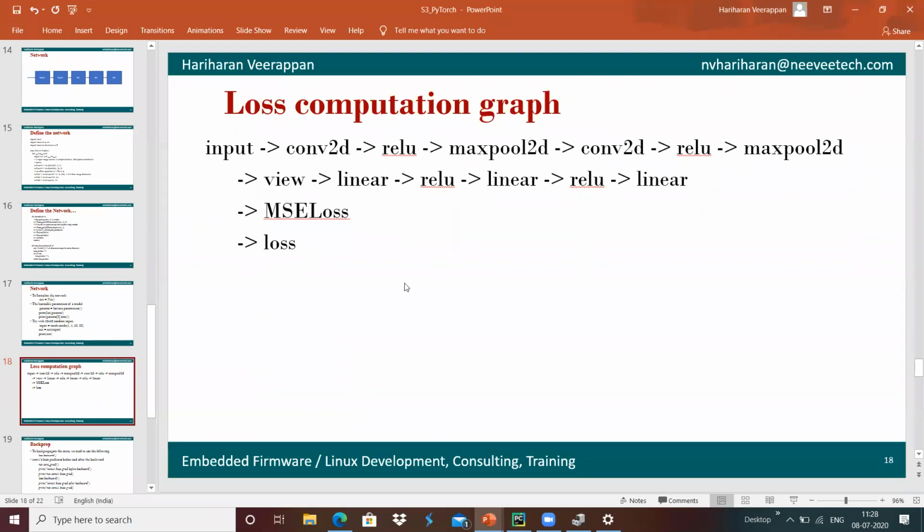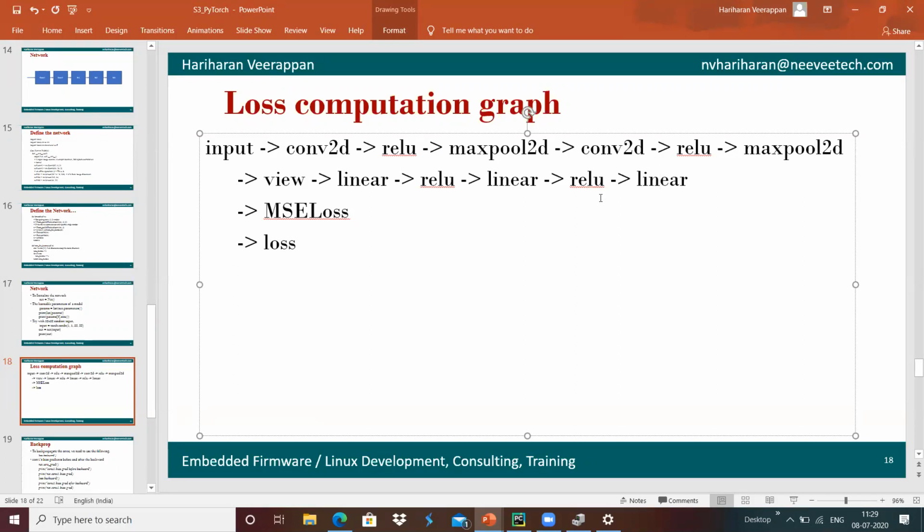Whenever we compute the loss, we are doing the convolution. It's convolution 2D, the ReLU activation function and max pool 2D, then convolution 2-dimensional again, ReLU activation again and max pool 2D. Then we do the view to get the number of features, and we apply linear layers with ReLU activation, then linear again with ReLU, and we get the output.